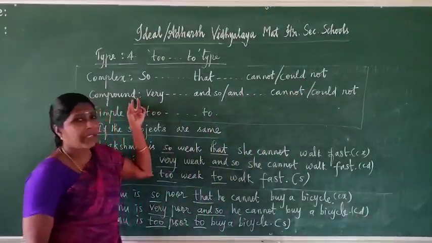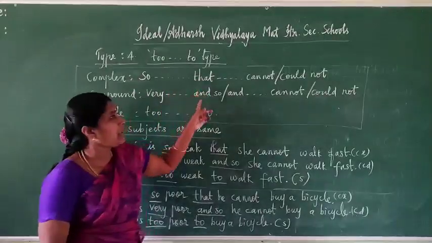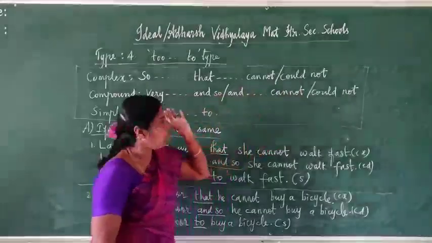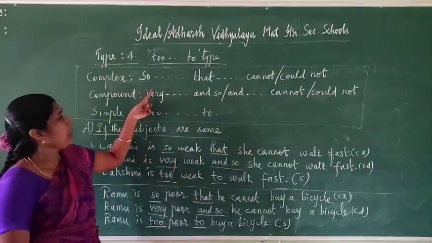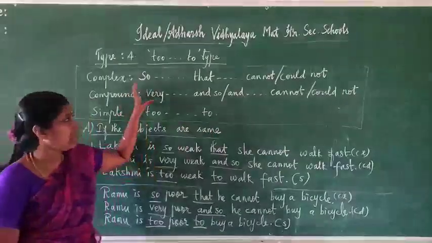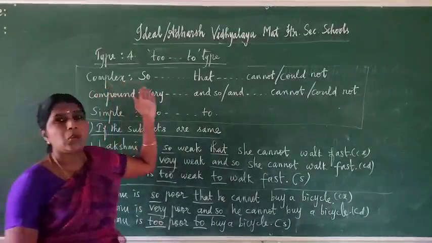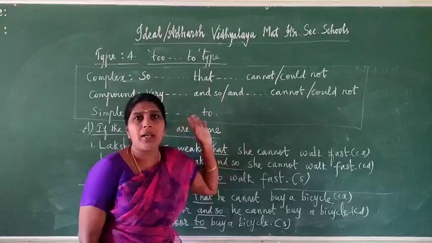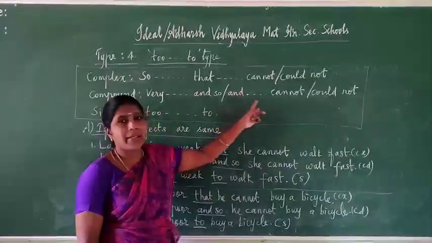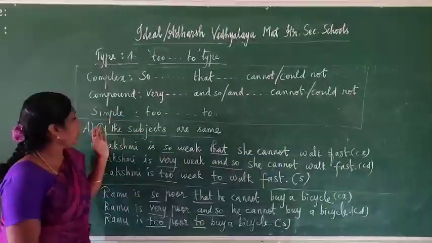For compound sentence, instead of so, write down very. Instead of that, and so or and, then cannot or could not, the same. For simple sentence, instead of so, very, write down to. These keywords you have to keep in your mind. For complex: so, that, cannot or could not. For compound: very, and so, or and, cannot or could not. For simple: to.